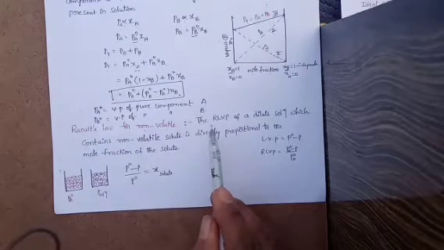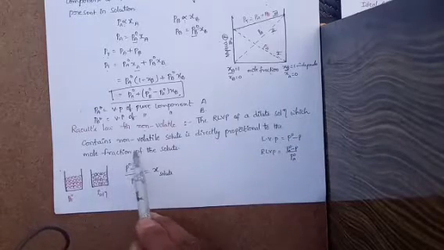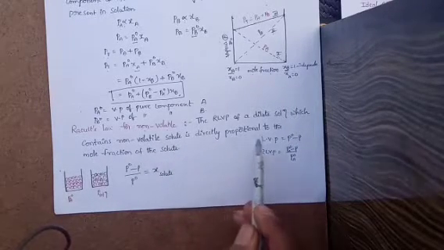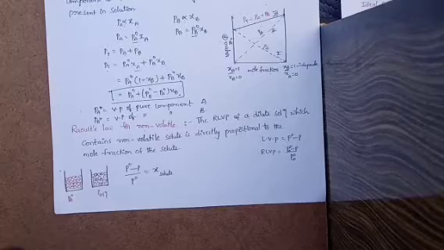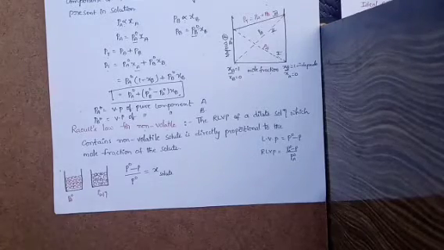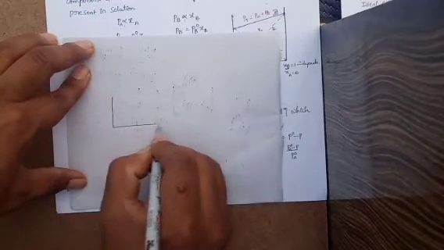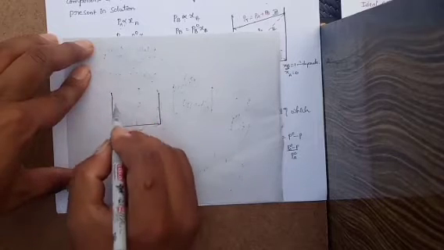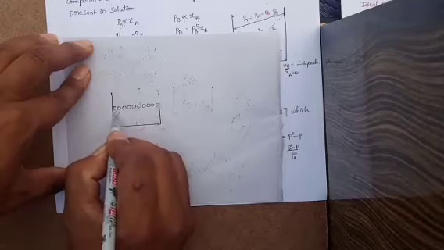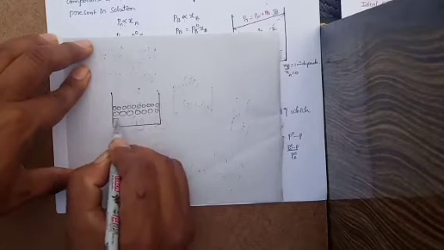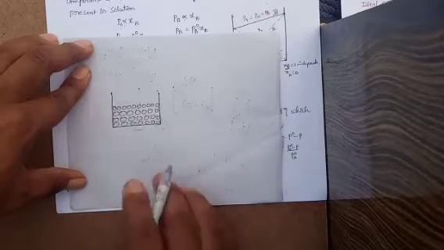So the definition is: the relative lowering of vapor pressure of a dilute solution which contains a non-volatile solute is directly proportional to the mole fraction of the solute, and this is known as Raoult's law. Now see, here also take one container. In this container, first take only the pure solvent. You can take water molecules, okay, pure water.